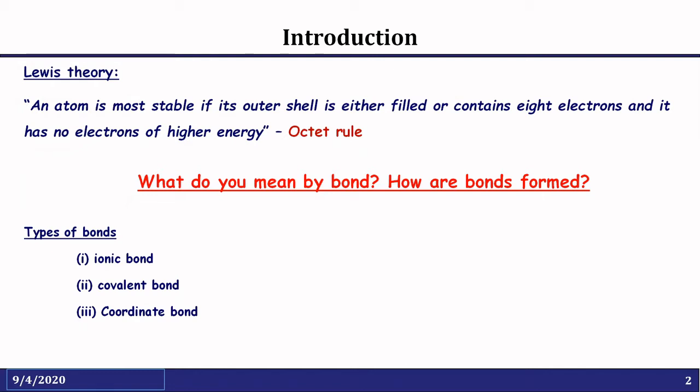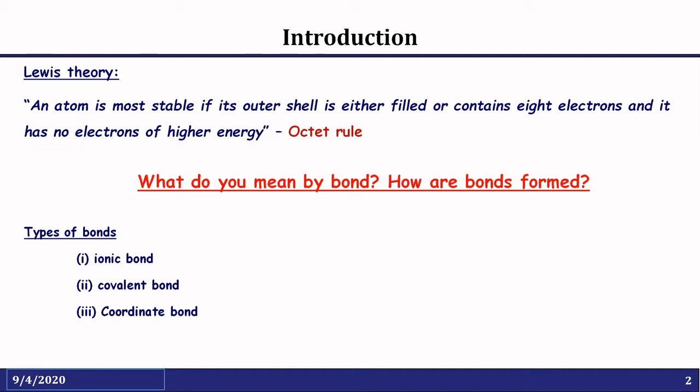The second one is the covalent bond. It is obtained by sharing of electrons. Each atom gives one electron for bonding. So bonds are made up of 2 electrons, in which one electron is given by one atom, and the other one by another atom.